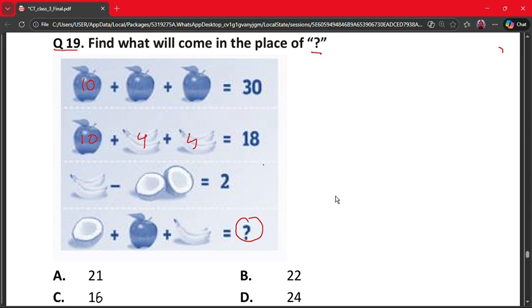So if the banana is 4, 4 minus what will come 2? So 4 minus 2 will become 2. So the coconut was 2, apple was 10 and banana is 4. So 10 plus 4 plus 2 is 16. So the correct answer is option C.